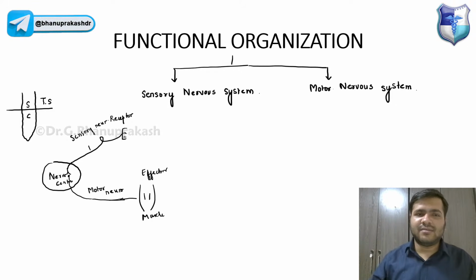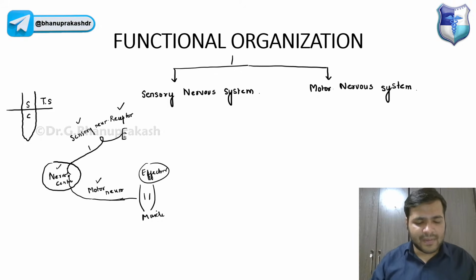From the touch receptor, you're touching something, it will go into the nerve center, right? From the nerve center, the motor neuron will come and act on the muscle. So we have 5 components of the reflex arc: receptor, sensory neuron, nerve center, motor neuron, and the effector. Effector is usually the muscles, right? So that is basic, that you already know, guys.